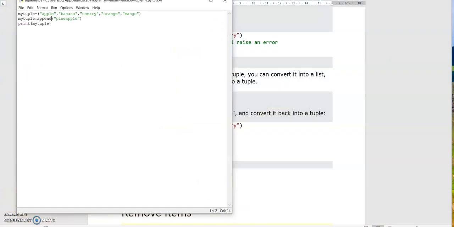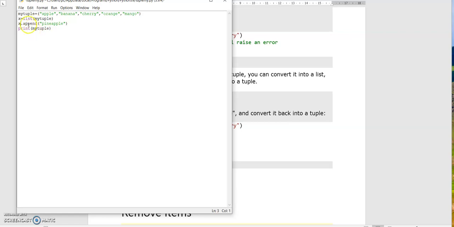Now I have been taking x equal to list of my tuple. That means this tuple is converting into a list. After that, x dot append of pineapple.